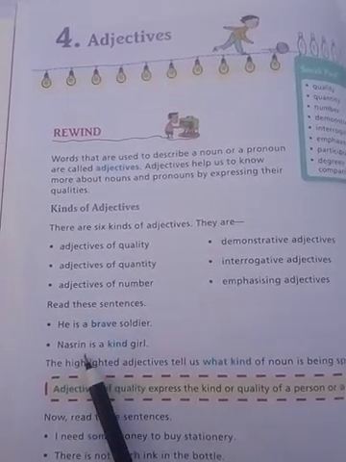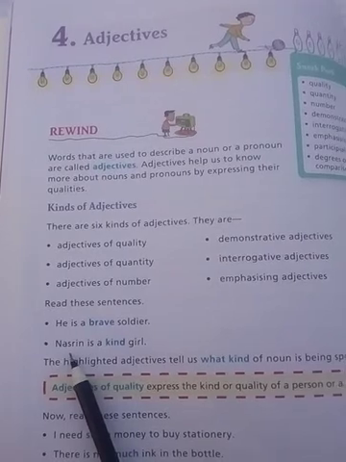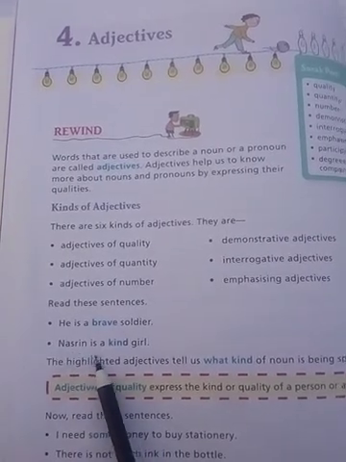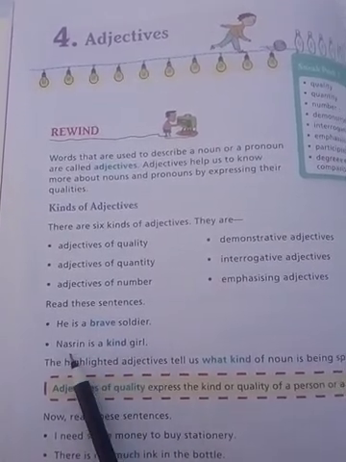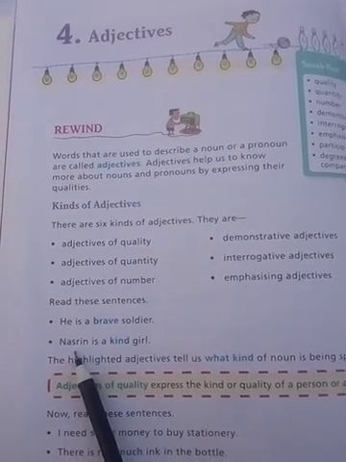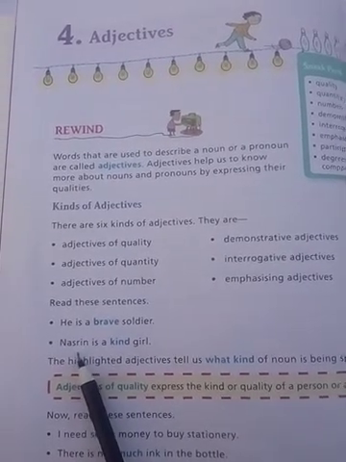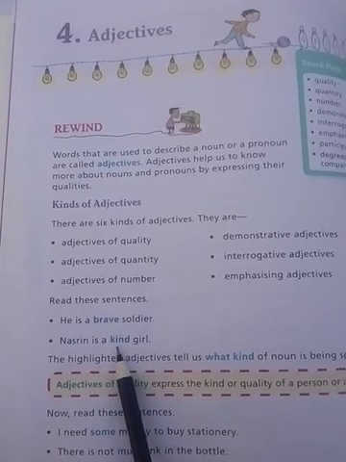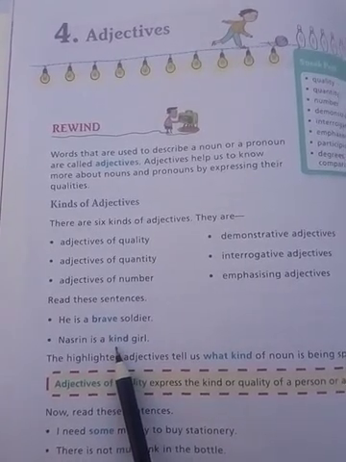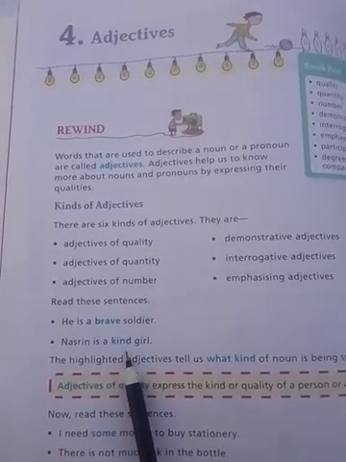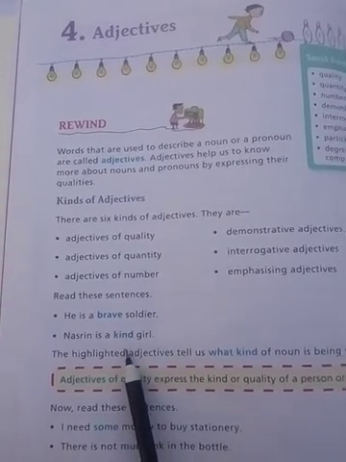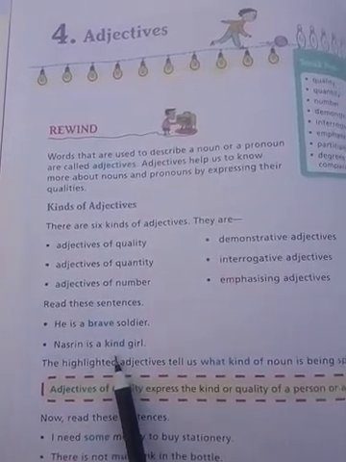In the same way, the next example says: Nasrin is a kind girl. Nasrin is a noun, the name of a girl, and the quality is the word kind. So about the girl, she is a very kind girl, and this is a quality.